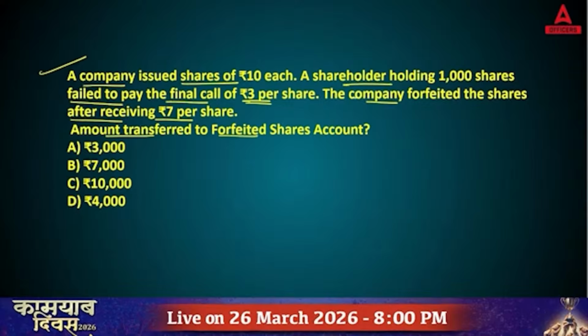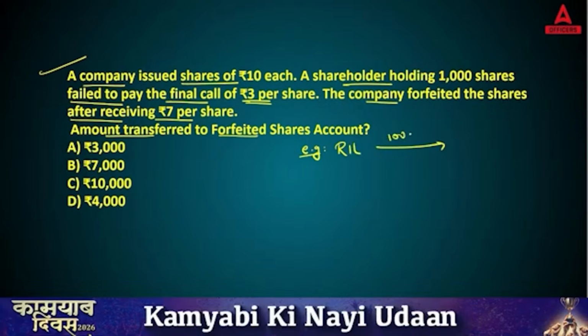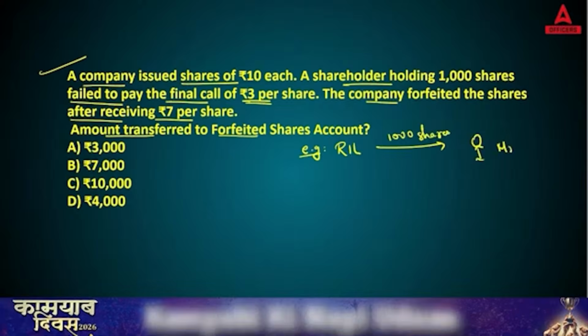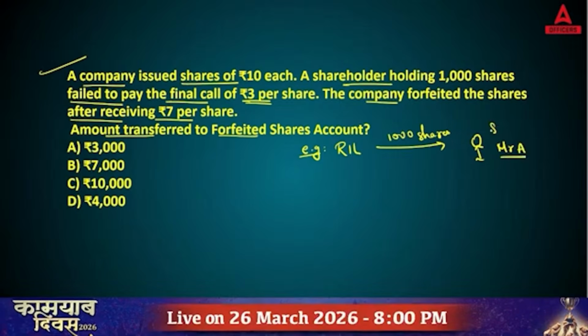Now, what is the meaning of forfeiture? See, for example, here Reliance issues, let's say, 1000 shares to Mr. A. Mr. A is the shareholder here.